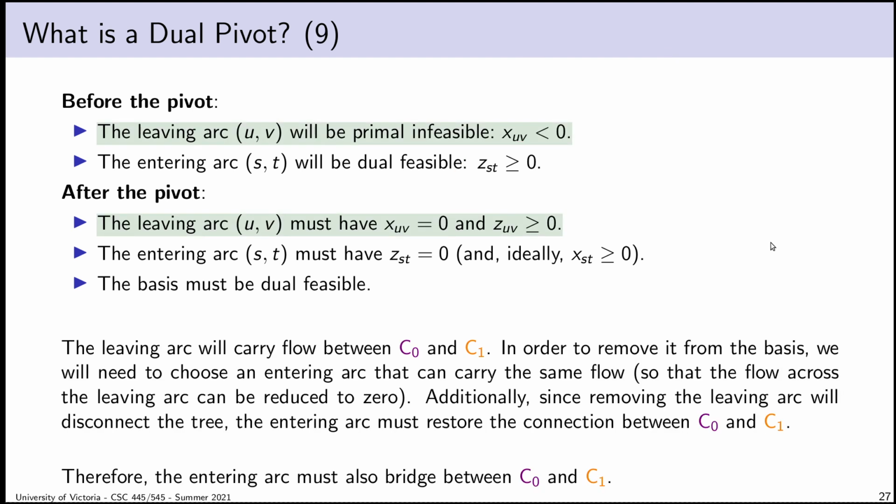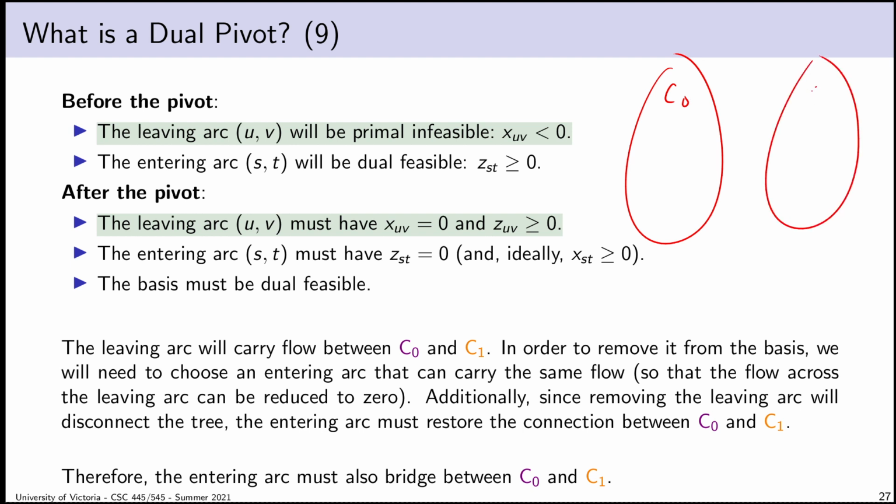Now, the slides are going to say the same thing I just said, I think, but maybe more clearly. If we take a look at any two of these observations, or three of them at a time, we can deduce quite a few things. Okay, the first thing is, we, by definition, have defined these two components, C0 and C1. And we know that our leaving arc carries flow in one direction between C0 and C1. We don't care which direction it is. It could go backwards from C1 to C0.